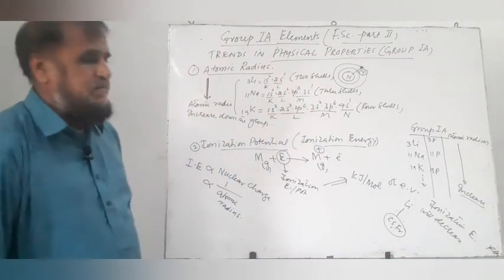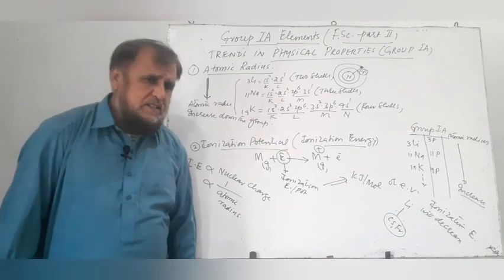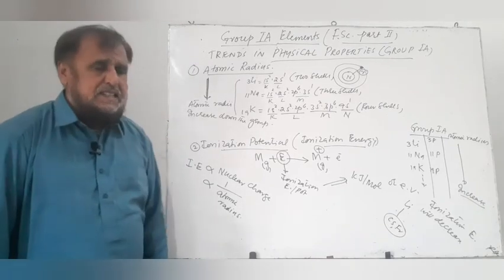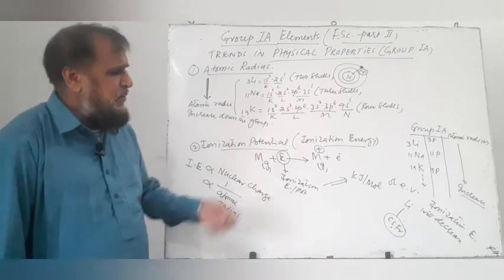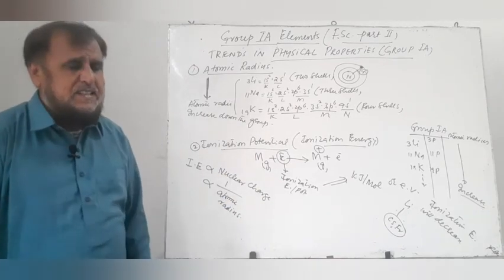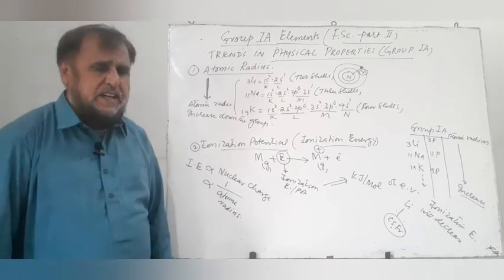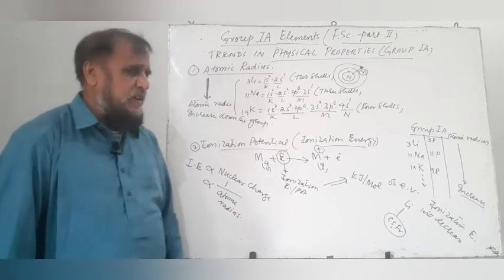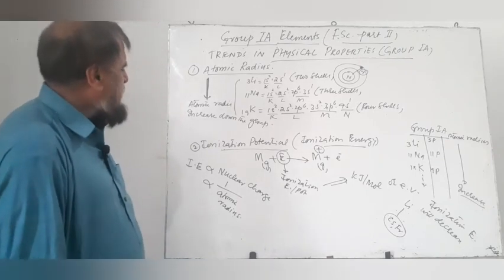Cesium and francium have the lowest ionization energy. Their electrons can be easily ejected. That is why they are used in photocells. A small amount of light when it falls on these solar cells, then electrons are ejected from these elements, called photoelectrons, and as a result photocurrent is produced.